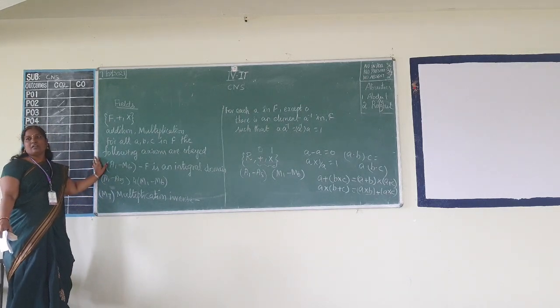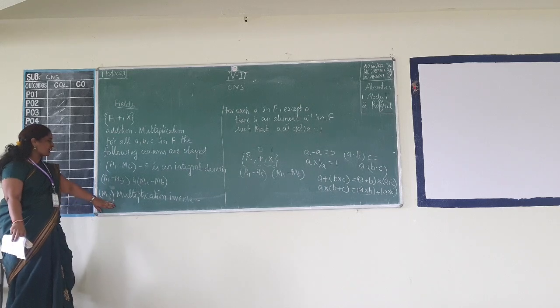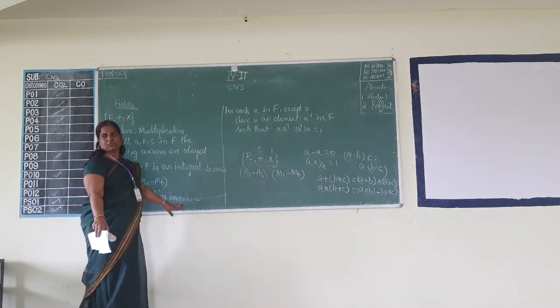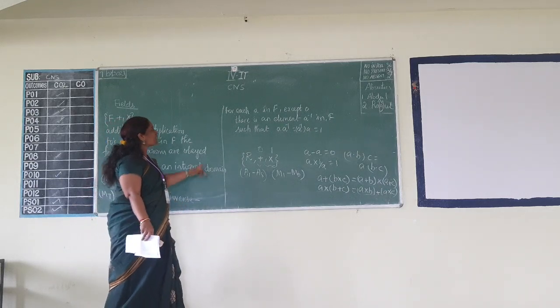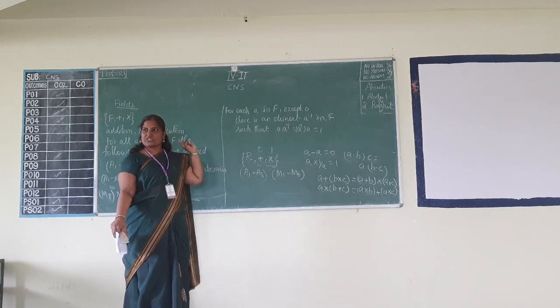The F must be an integral domain. And then in addition to that, to be a field, we are going to check one more property, M7, that is multiplication inverse. For each A in F, distributive law also we will be checking.